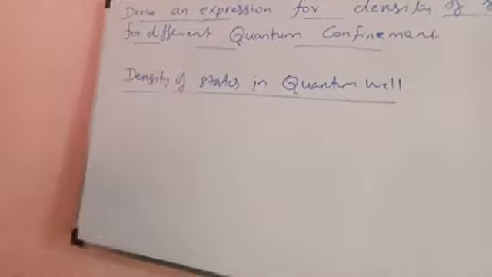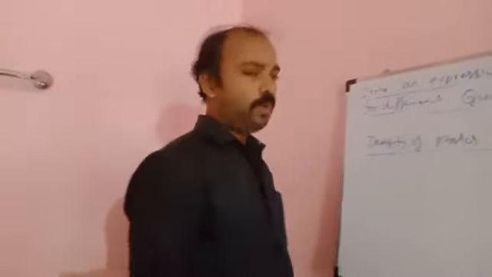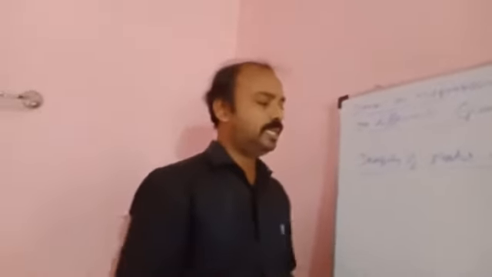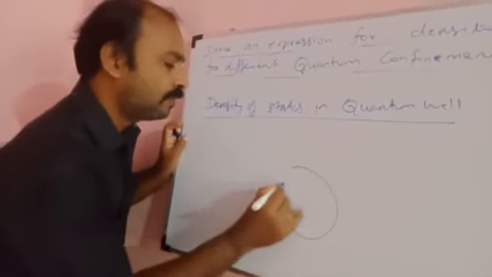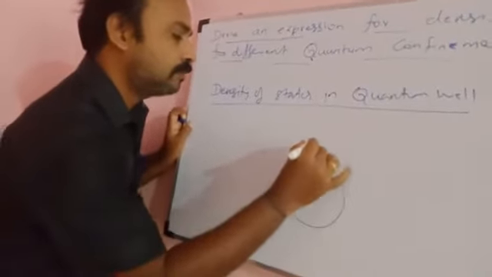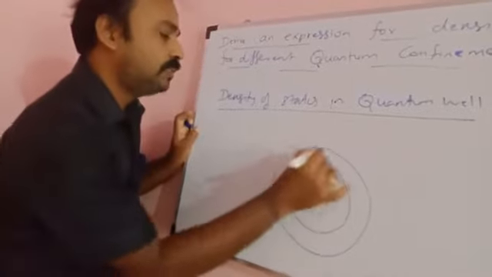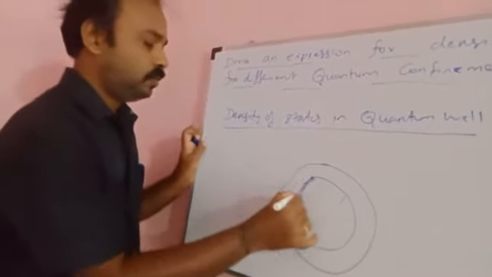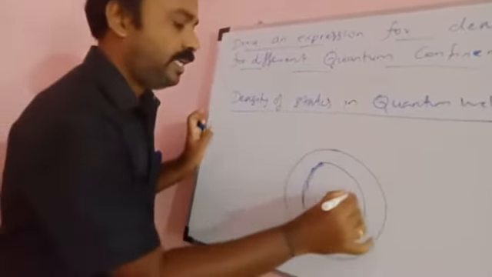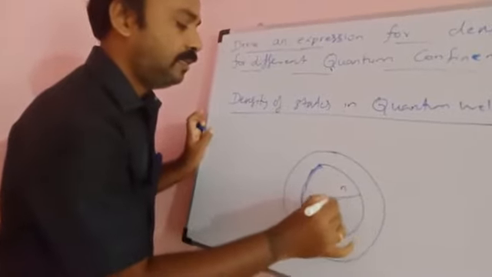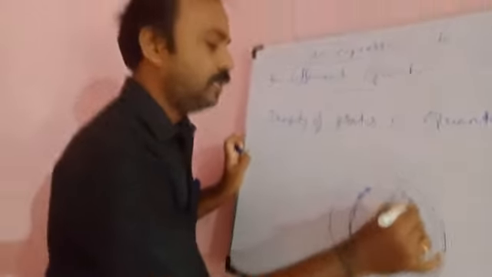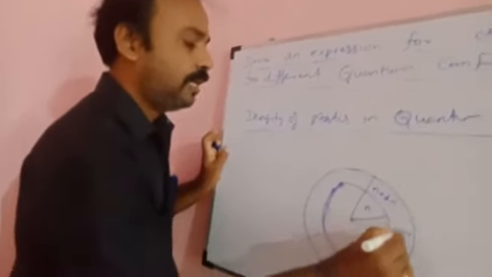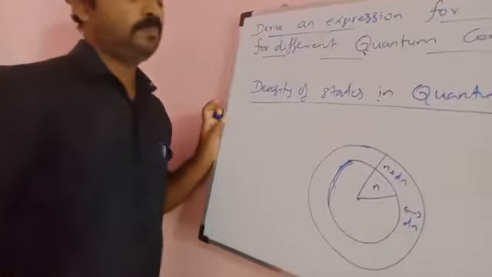For finding the density of state in quantum well, first consider two circles of radius n and n plus dn. That means this part is dn.